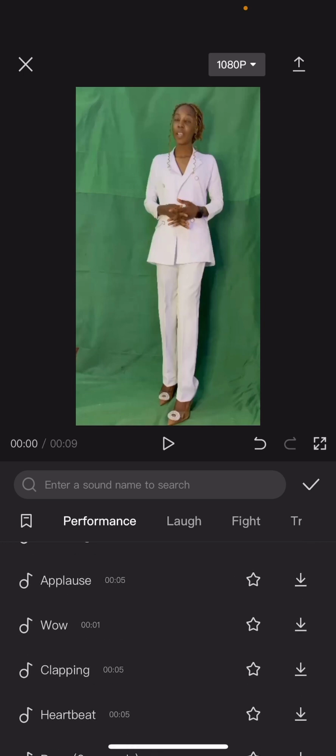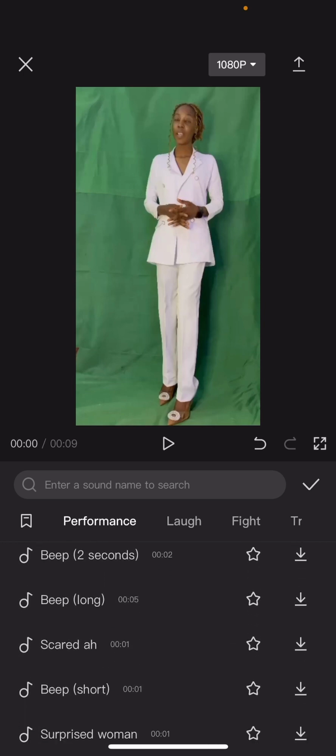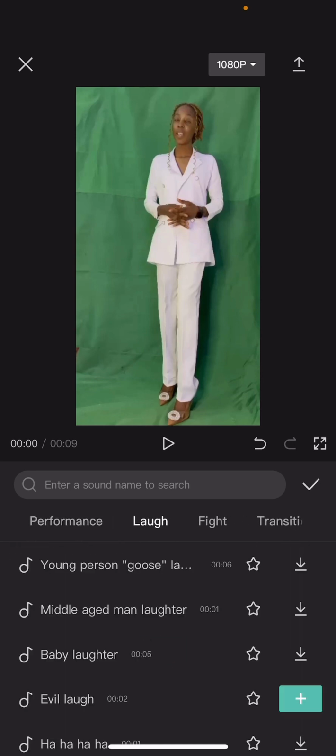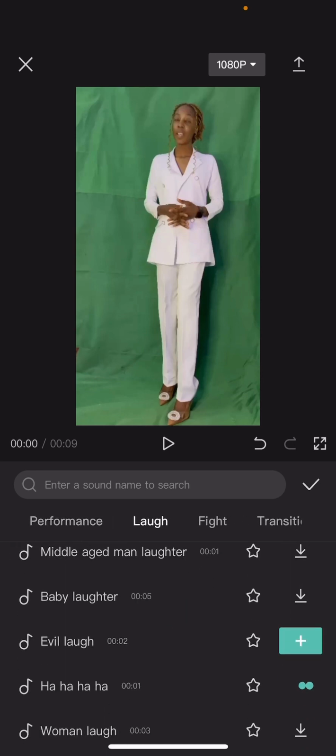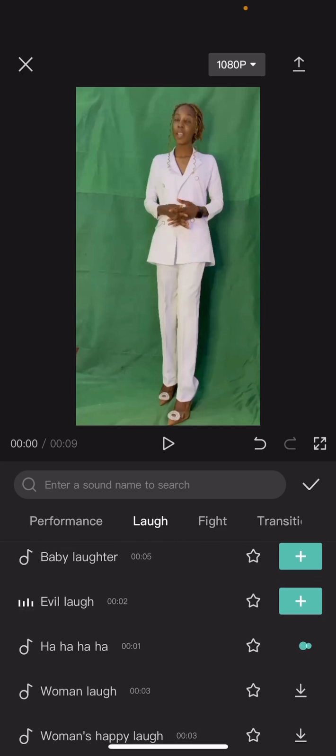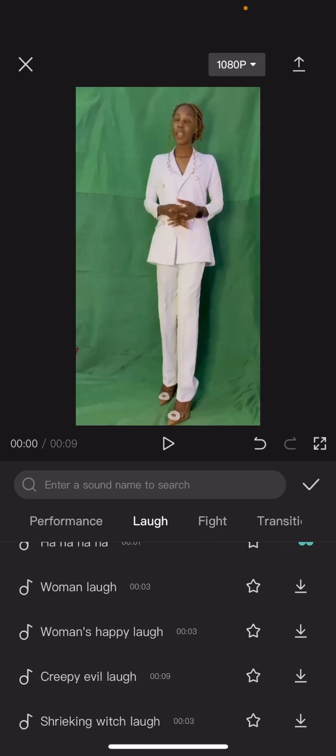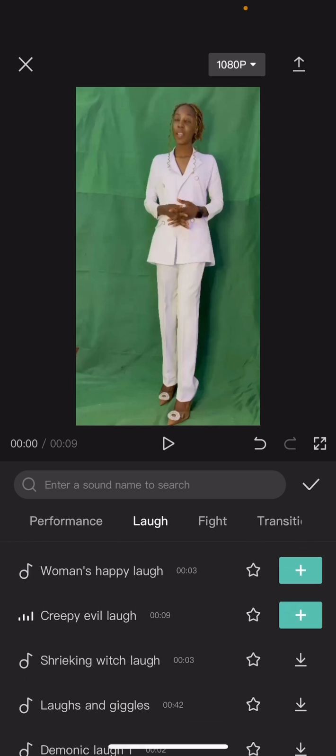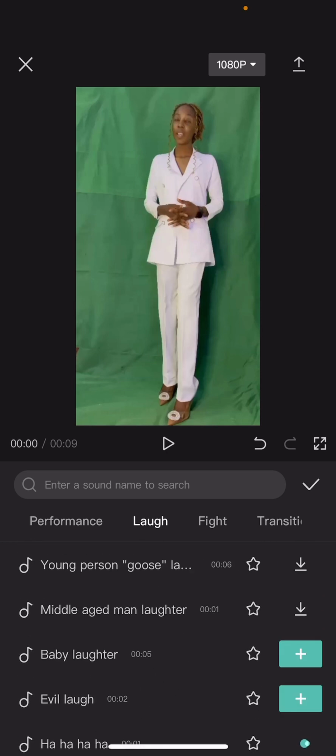Is it clapping? Is it heartbeat, beep? If it's laughter, there are different kinds of laughter here. We have the baby laughter. Let's try it. So there's evil laugh, there's woman's happy laugh, creepy evil laugh, and so on. Just pick any one of your choice.